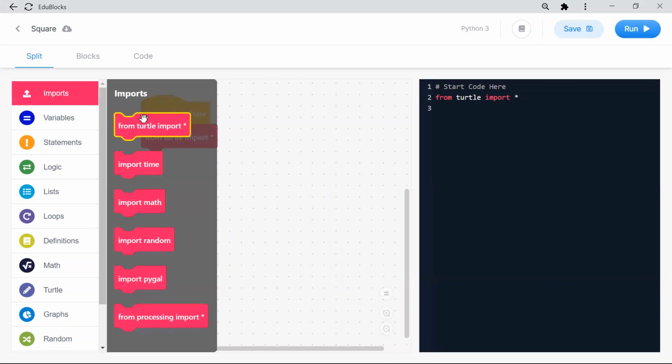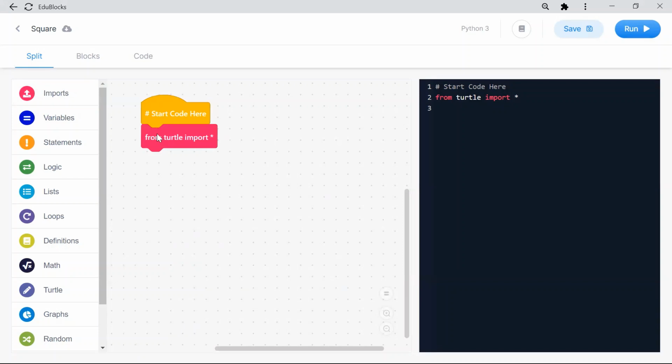Click import, or drag and drop is also fine. Once you click, you have to connect. So we docked the import. Okay, the next step is we are creating the pen.